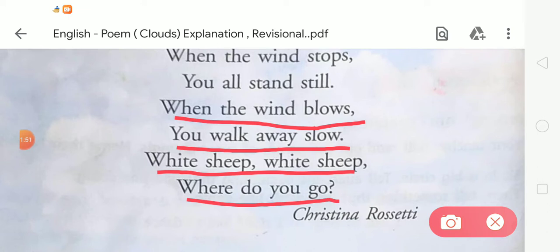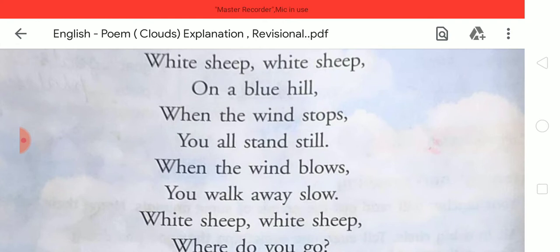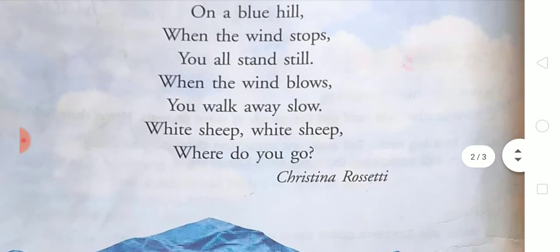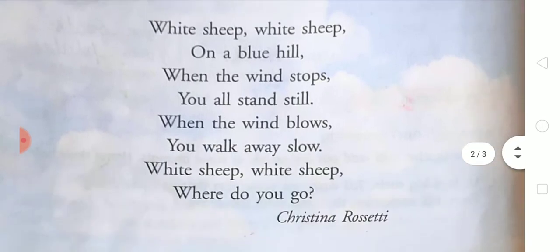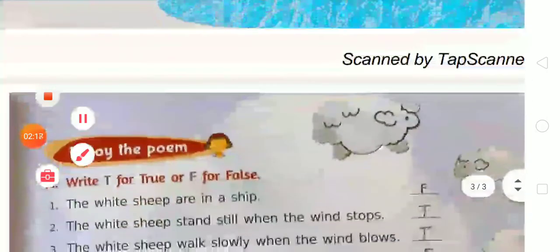Dear students, the poem is: white sheep on a blue hill. When the wind stops, you all stand still. When the wind blows, you walk away slow. White sheep, where do you go? So this is the poem that we have learned. Students, you have to learn and write this poem in your notebook. Okay? Let's move to the exercises.